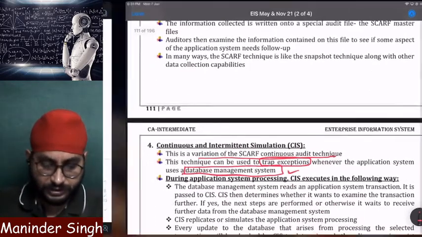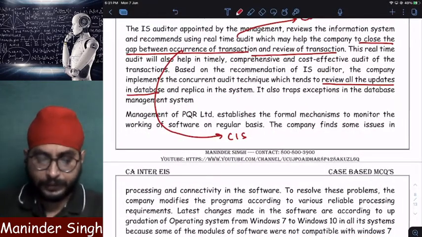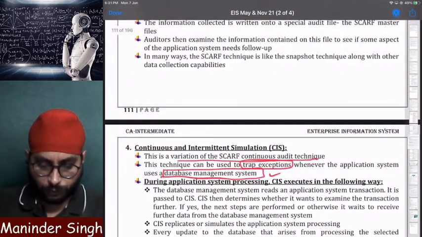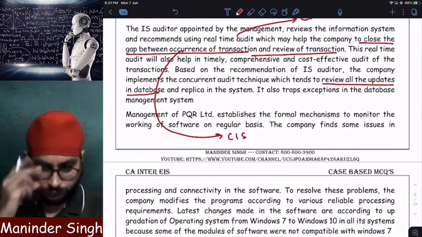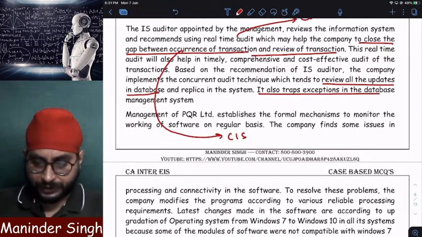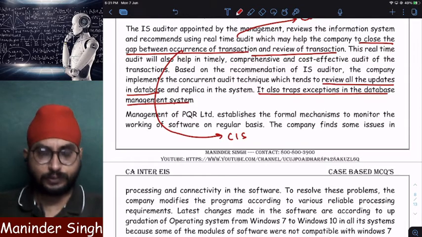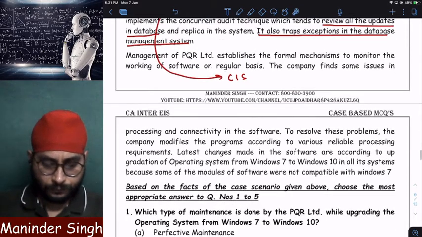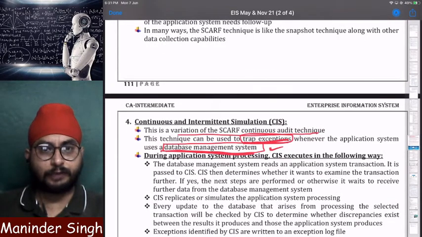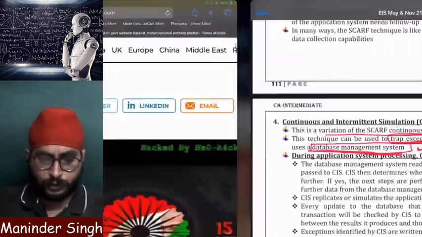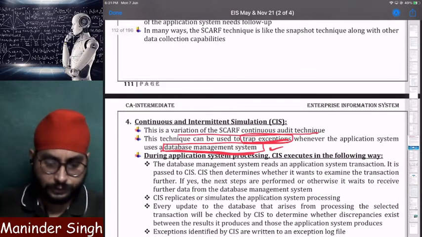In the question, since they asked us about updates in database, that is called what? Obviously it will be what? It is nothing but CIS, continuous and intermittent simulation. It also traps exceptions in database management system. That is what we have seen just now. See, it traps exceptions in database management system. It will be CIS. Small points only you will get confused in exam.